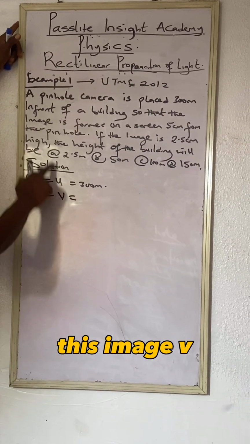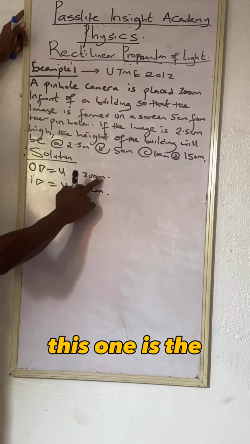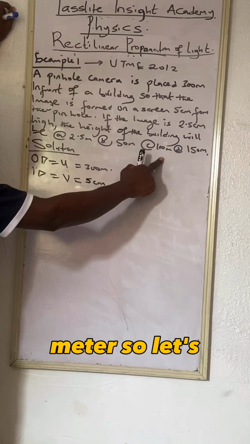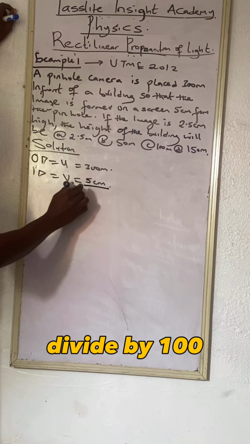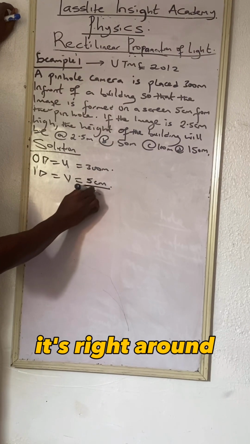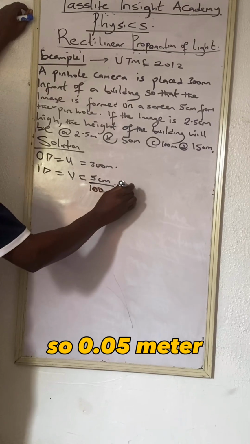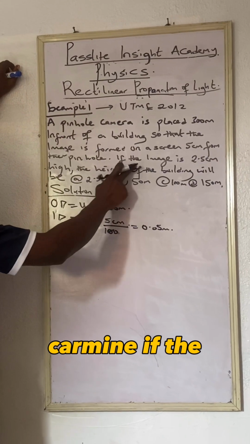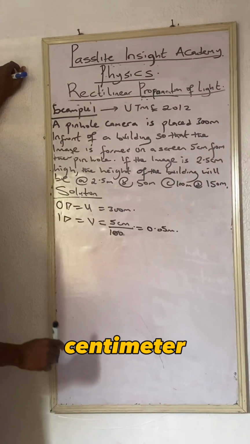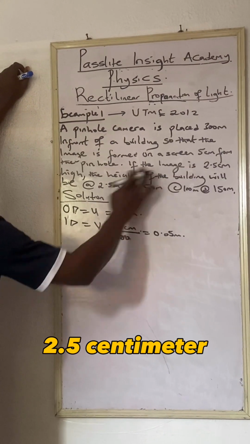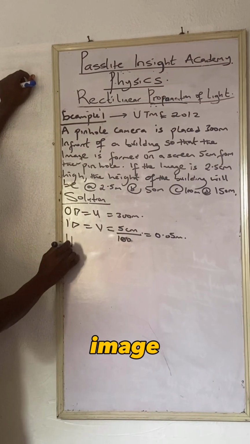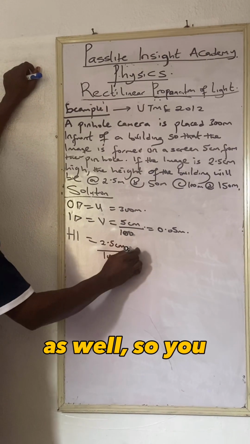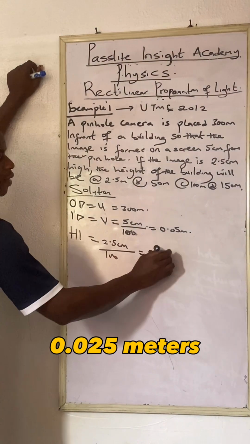This image distance V is 5 centimeters. This one is in meters, this one is in centimeters. Make sure all of them are in the same units, and our answer is in meters. So let's convert this to meters: divide by 100. What do you have there? It's 0.05 meter. Continuing from the pinhole camera, if the height of the image is 2.5 centimeters, divide by 100 as well. So you have 0.025 meters.